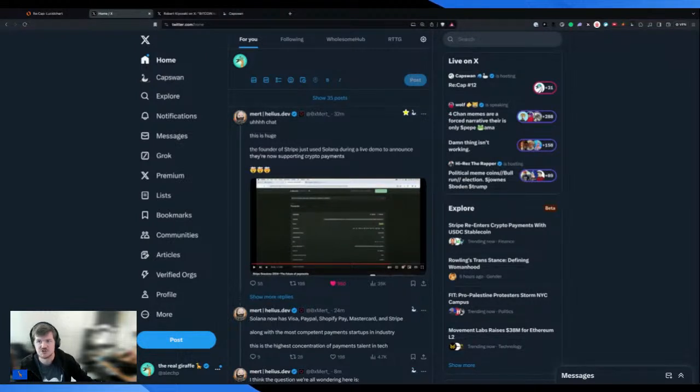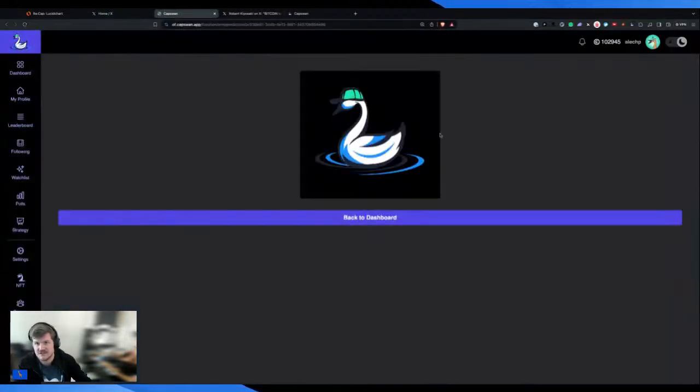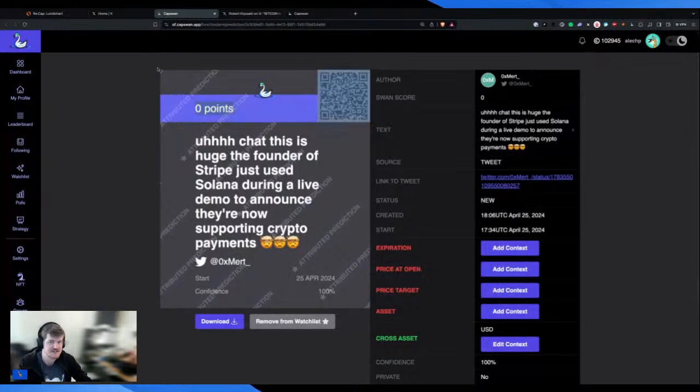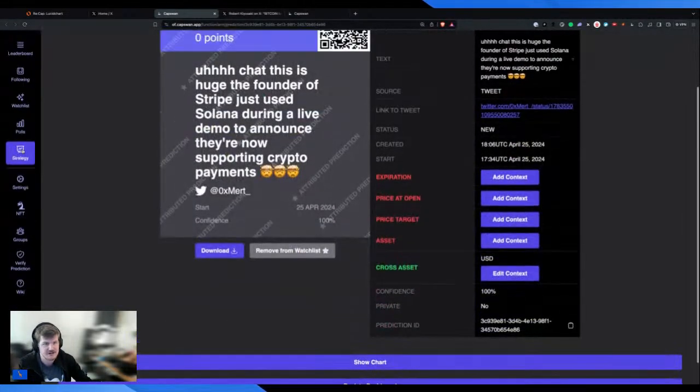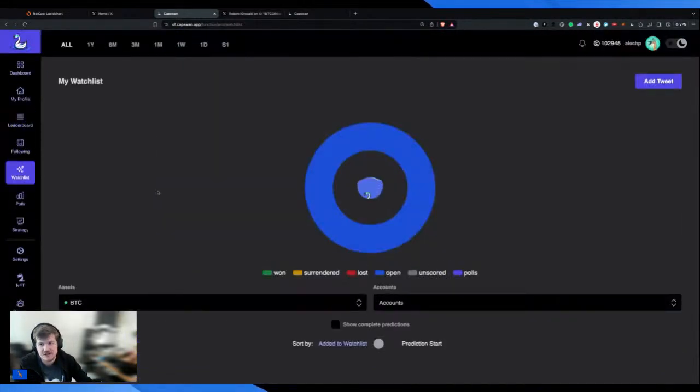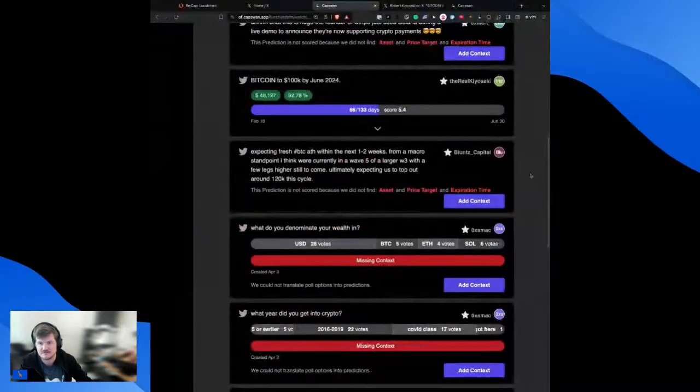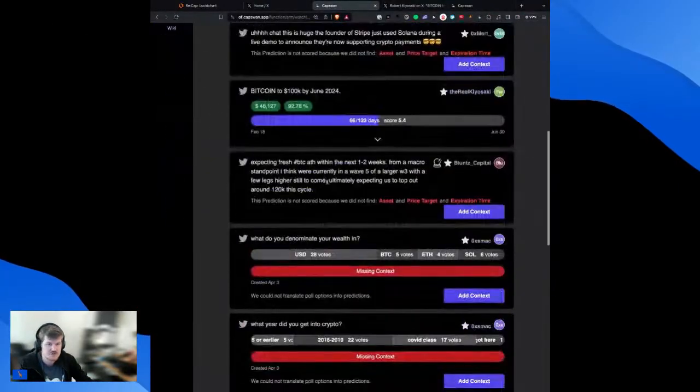Our engine assumes that you're only watching things that are tied to predictions, but you can use this in a generic way. If you don't have any of that data, it's totally fine. You just get a render of the tweet and you can look back on it. And if you go to your watch list later on, you'll be able to see all that information, right? So it's a useful thing.